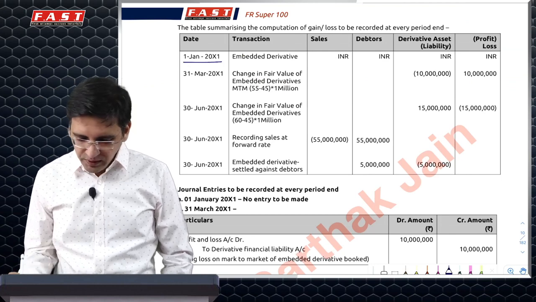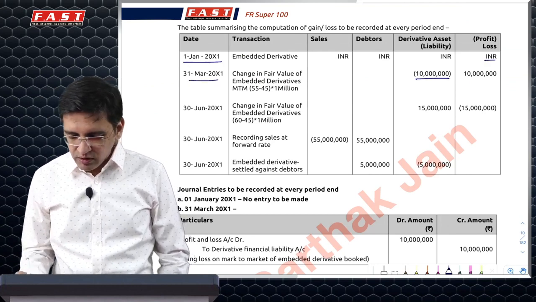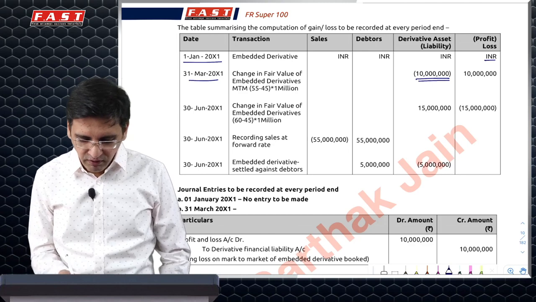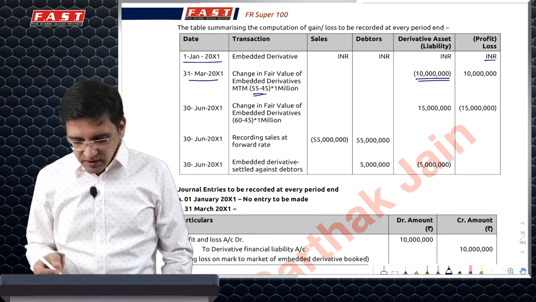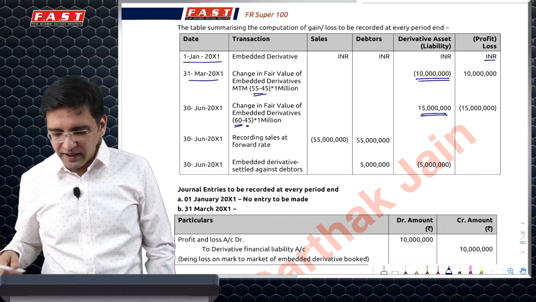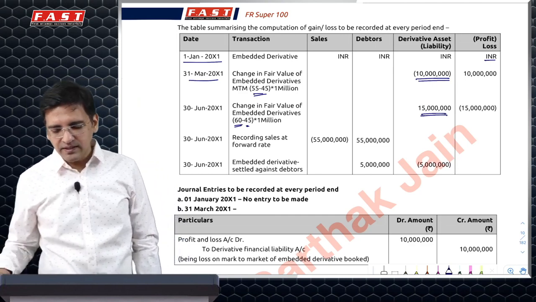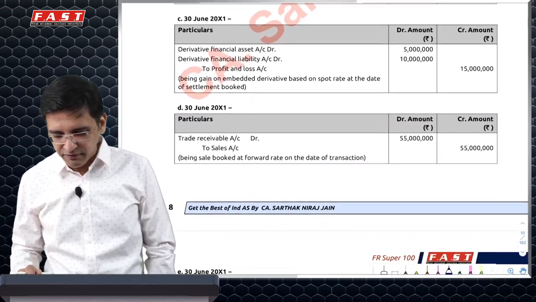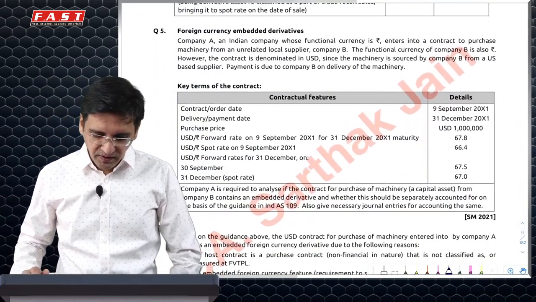On day 1, I'll do no entry. On 31st March, I'll have to book a loss of 10 million because 45 is the forward rate and the value has gone down. But then settlement happens at 60, so I'll book a gain of 15. Overall, my net gain would be 5 lakh, and my sales in that case would be recognized at 55 million only. You can see the journal entries for it.